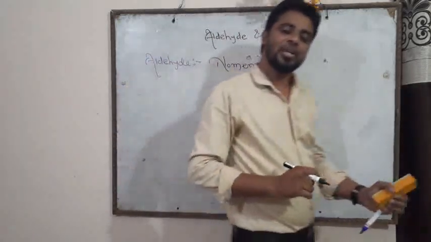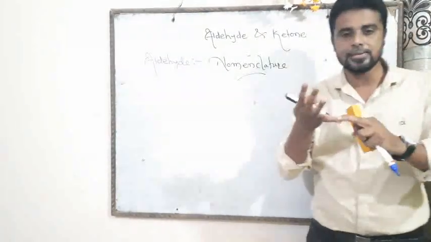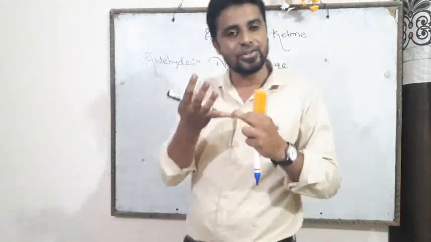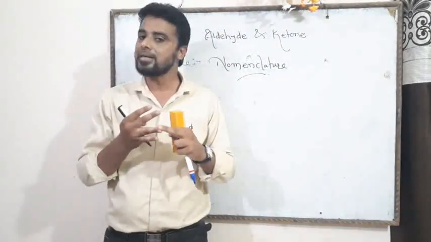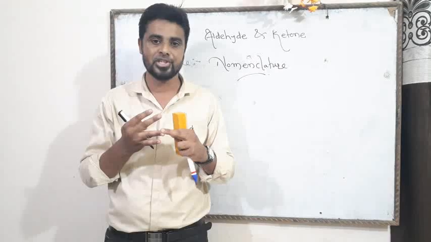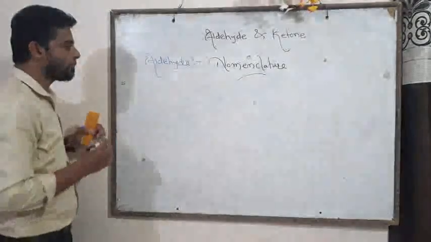Now friend, in case of the nomenclature, there are two systems. Number one is called the common system, which is also referred to as the trivial system, and second is called the International Union of Pure and Applied Chemistry, that is the IUPAC system. Let's see one by one.